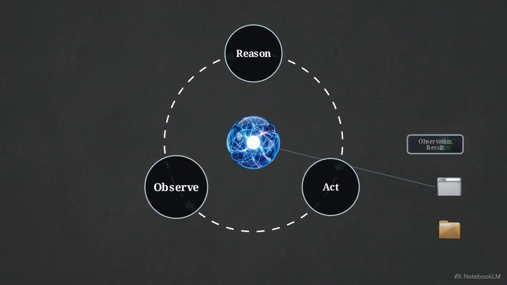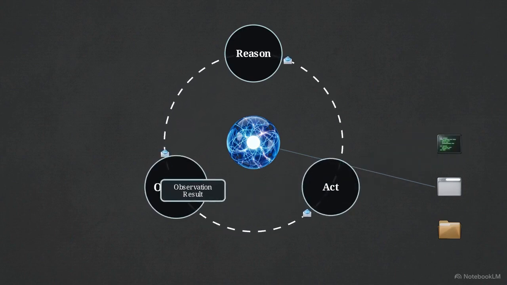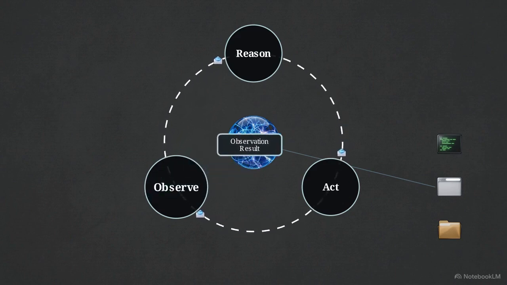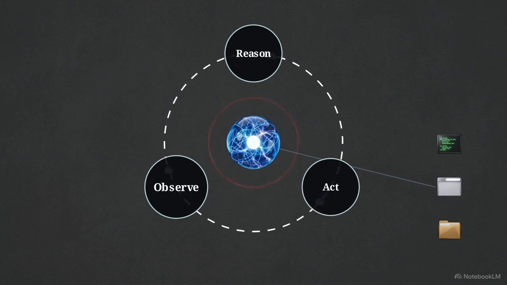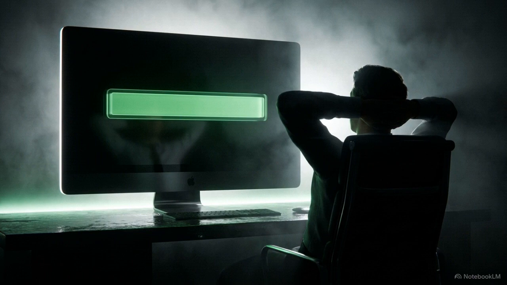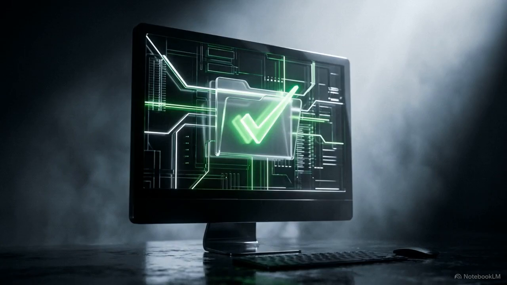If so, it reaches out to use a tool, like running a terminal command, searching the web, or reading a local file. Finally, in the observe phase, the agent takes the new data it just retrieved from that tool and feeds it back into its own memory. It looks at the result and decides what its next logical step should be. This continuous loop removes the requirement for human intervention between every step. The machine iterates on its own logic, testing and observing until the task is completely finished.